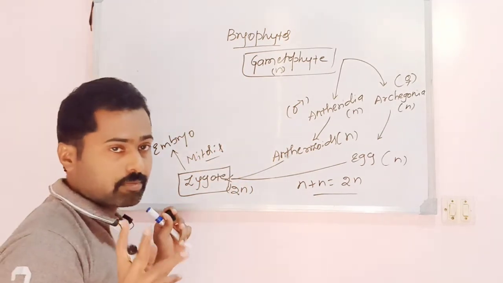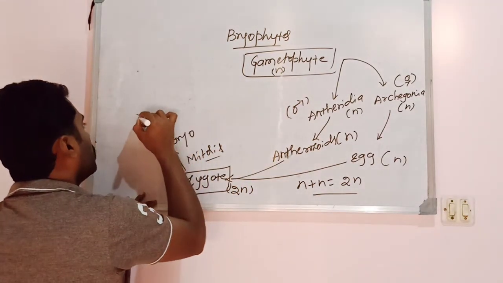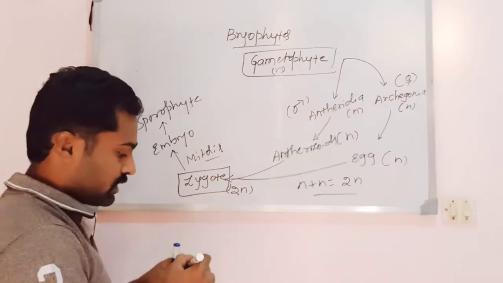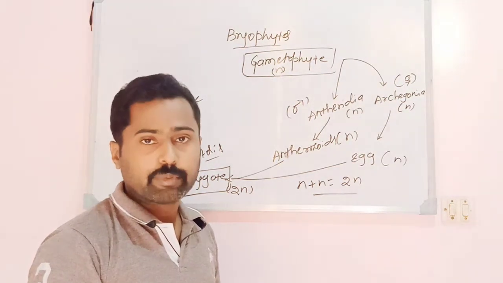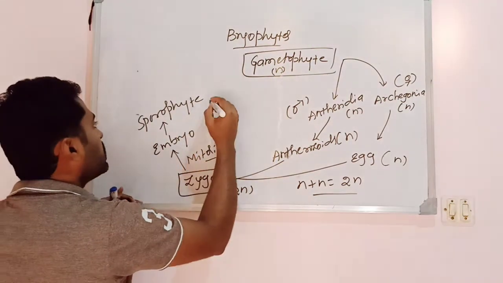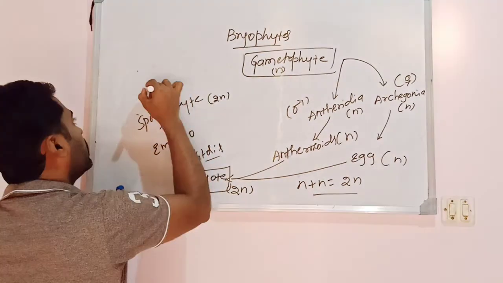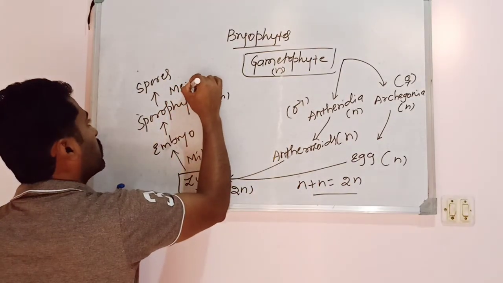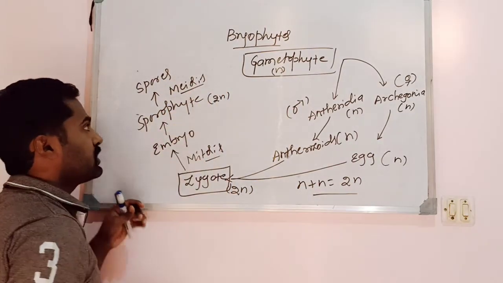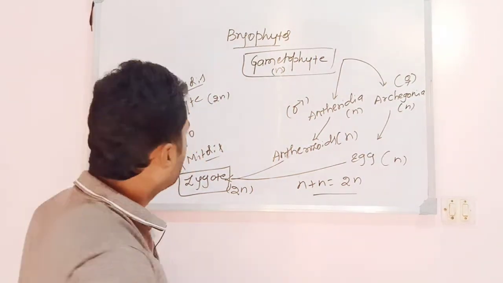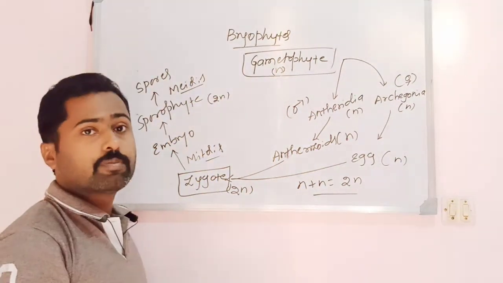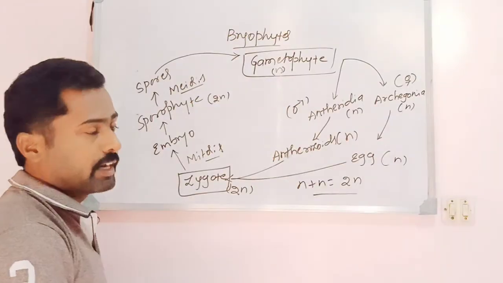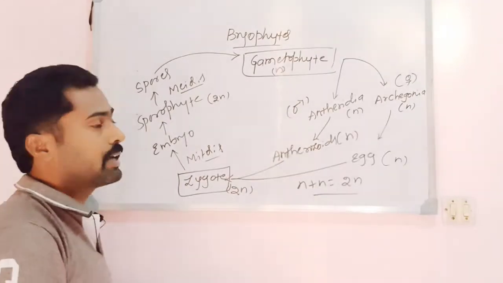There is no zygotic meiosis in bryophytes. The zygote produces an embryo, and the embryo develops into the sporophyte. Here the sporophyte in bryophytes is either totally or partially dependent on the gametophyte. The sporophyte is a diploid feature, and this diploid sporophyte produces spores by means of meiosis. Remember, meiosis takes place here during the formation of the spores. These haploid spores germinate and produce the gametophytic plant body.